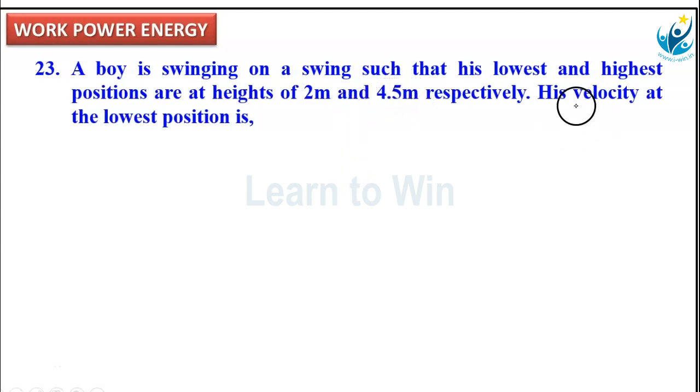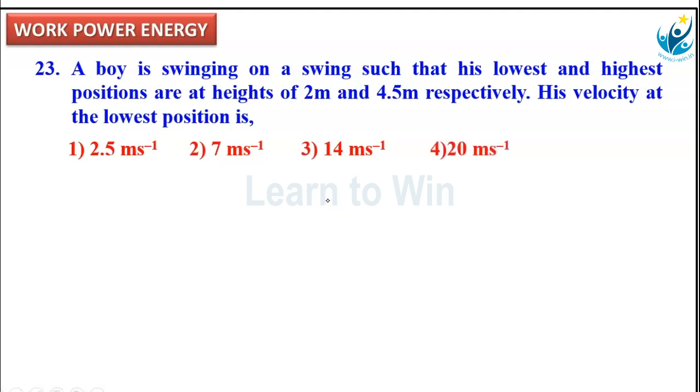Now the question is what? His velocity at the lowest position. Lowest position is what? 2 meter. For this 2 meter, corresponding velocity we are going to find for this swing. So, to calculate that, here the options are what? First option, 2.5 meter per second, 7 meter per second, 14 meter per second, and 20 meter per second. Solution. Here, total energy at lowest point equal to total energy at the highest point.